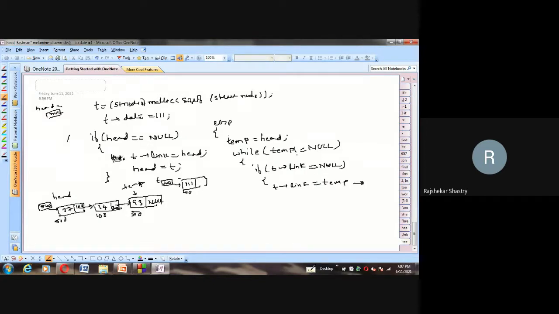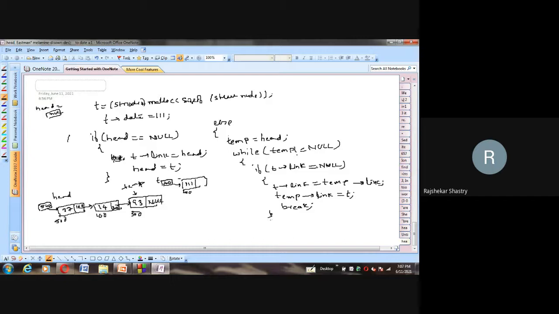First step is over. Then after that, temp arrow link is equal to T. And then once the work is over, don't go ahead, simply break the loop here, come out of the loop.